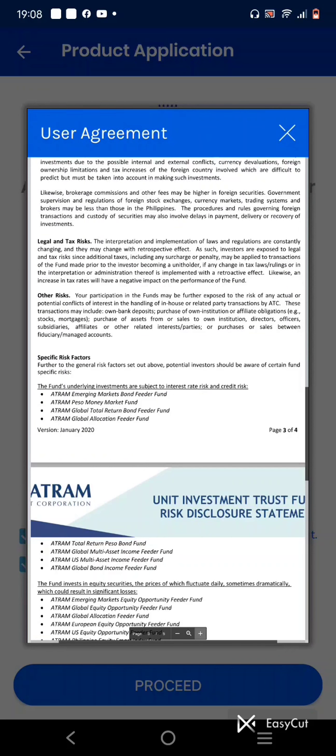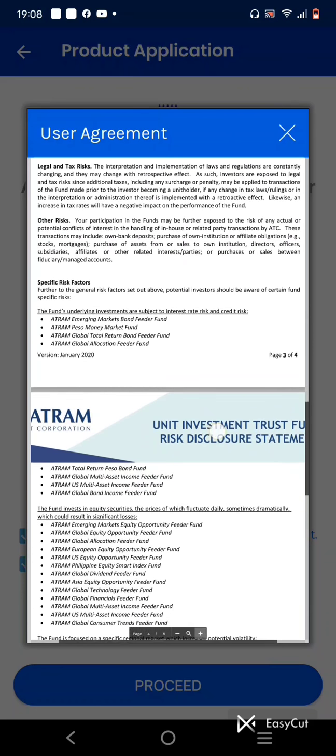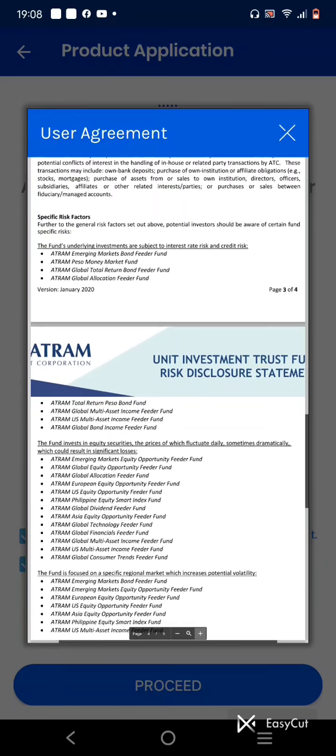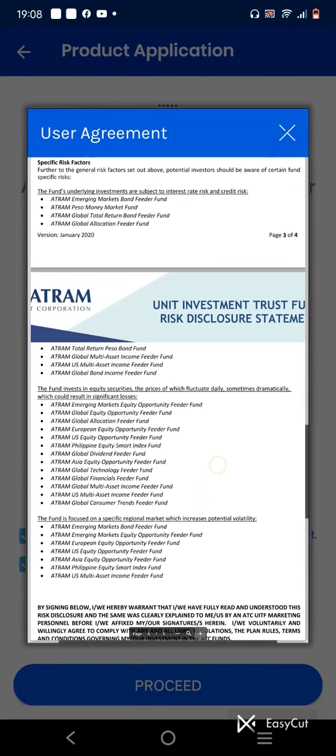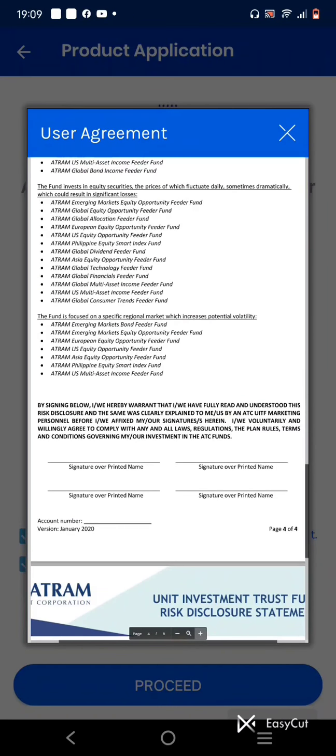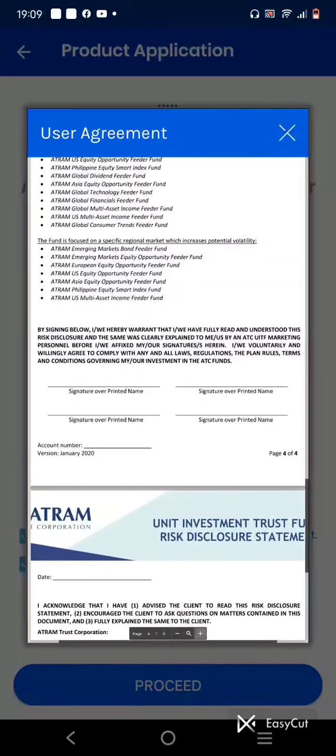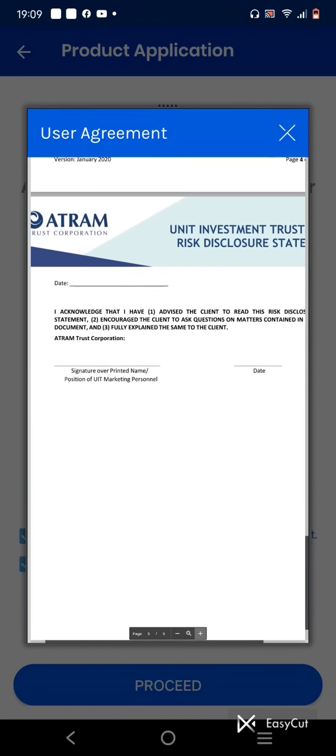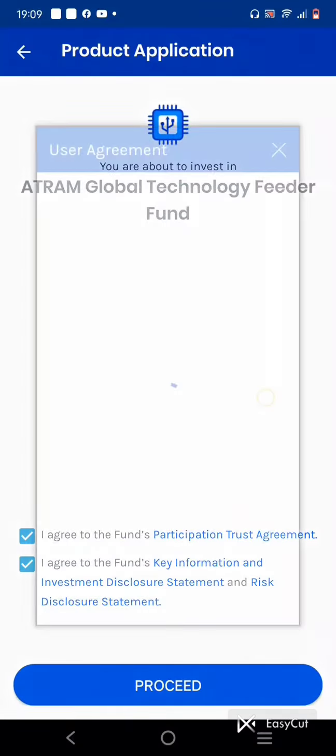So next is specific risk factors. Further to the general risk factors set out above, potential investors should be aware of certain fund-specific risks. The fund's underlying investments are subject to interest rate risk and credit risk. ATRAM Emerging Market Bond Feeder Fund, ATRAM Peso Market Money Market Fund, ATRAM Global Total Return Bond Feeder Fund, ATRAM Global Allocation Feeder Fund, Unit Investment Trust Fund, ATRAM Total Return Bond Fund. Okay, we'll not read it all. It's all about the products of ATRAM Corporation. So here are our signatures. Okay, so we'll proceed.